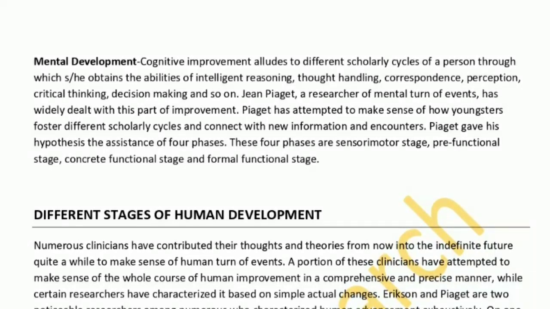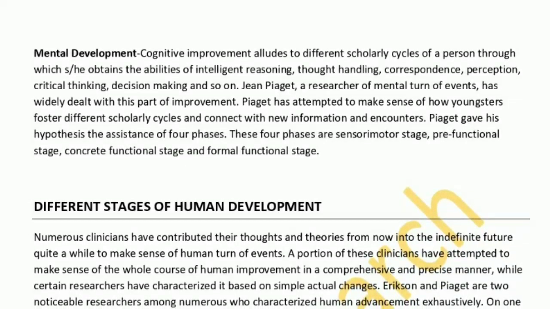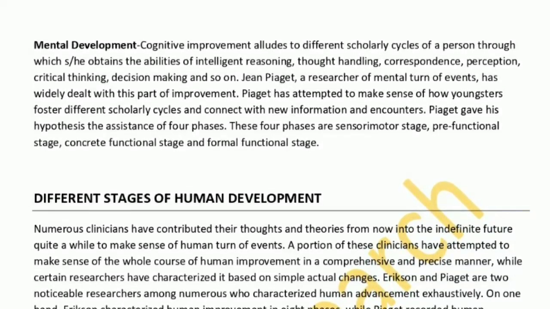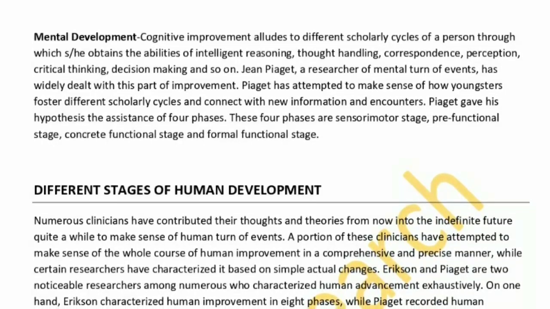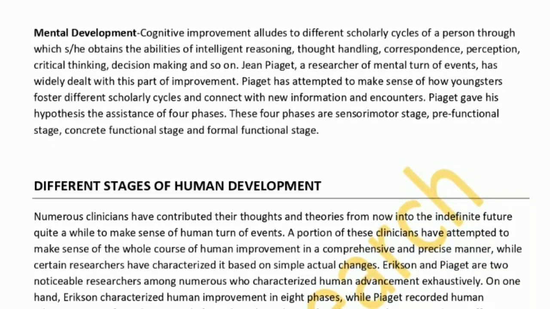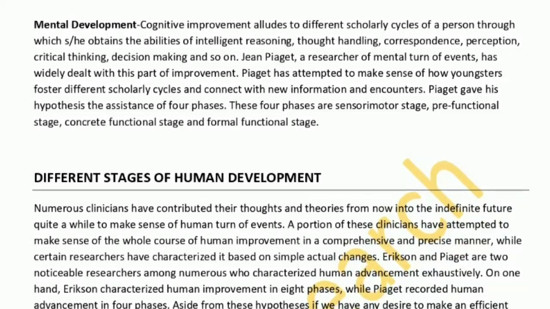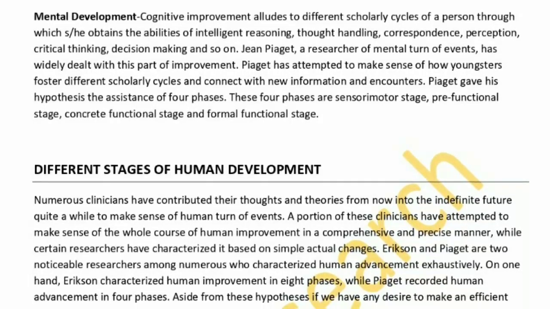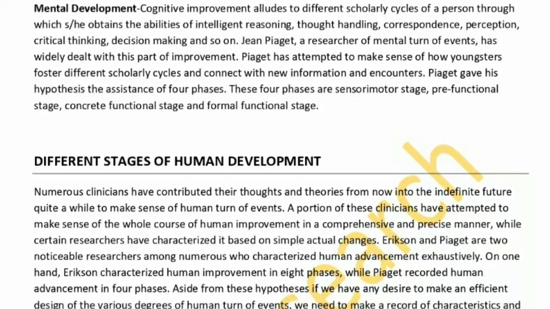Cognitive development. Cognitive development refers to different intellectual processes of a person through which he acquires the skills of logical reasoning, thought processing, communication, perception, problem solving, decision making and so on. Jean Piaget, a scientist of cognitive development, has widely worked on this aspect of development. Piaget has tried to explain how children develop different intellectual processes and interact with new knowledge and experiences.